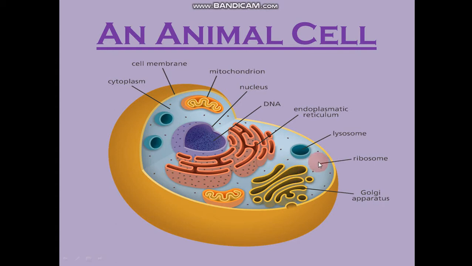Ribosomes may be freely floating in the cytoplasm or attached to the endoplasmic reticulum. Then the powerhouse of the cell, mitochondria, here also and here also. Endoplasmic reticulum can be smooth or rough, depending on the presence or absence of ribosomes. Clear? So this is the basic structure of an animal cell.